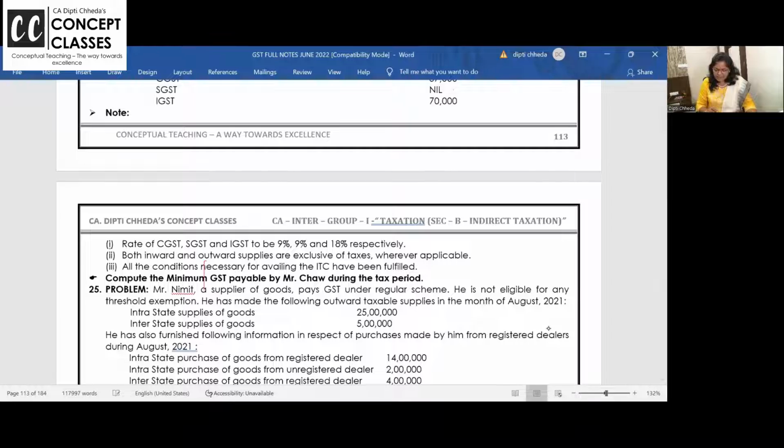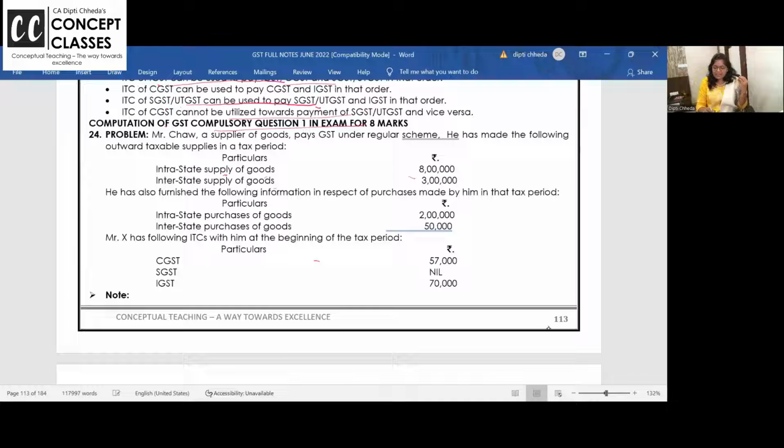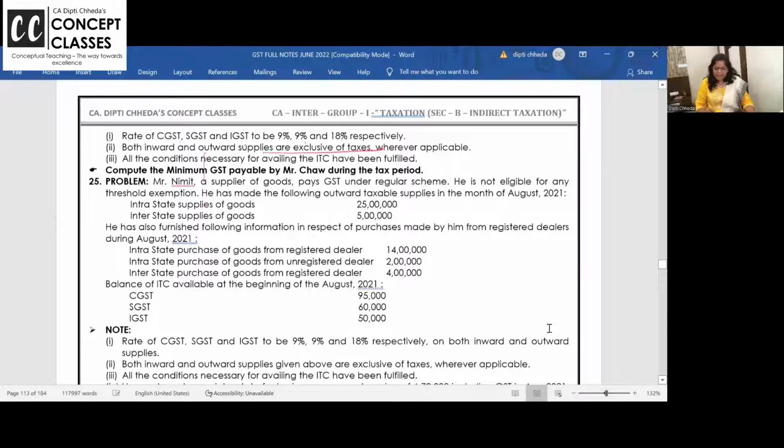Rate of taxes, अगर intra है तो 9+9% है, inter है तो 18%. Both are exclusive of taxes. Some exam, just to confuse, they may give purchases inclusive of tax. So this is 118, 18 कितना? If this is excluding the tax, this is 100, 18% इसका straight निकाल. So language पढ़ते आना चाहिए.